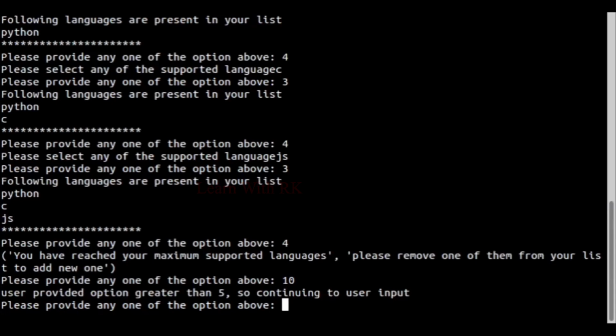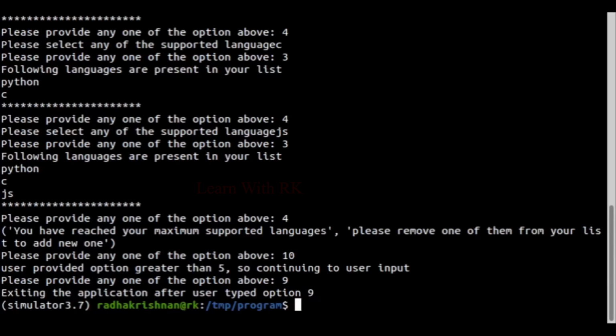As expected, it has given the error message to the user and I'm typing option 9 to exit the application. As you can see, I have not completed all the options in the program. So please take the following changes in the program as your exercise today. 1. In option 4, validation of the user selected language is not done. We are adding any string that the user provides, but we should check the user input against the supported languages, then insert it into the list.